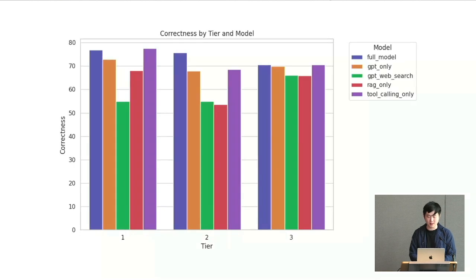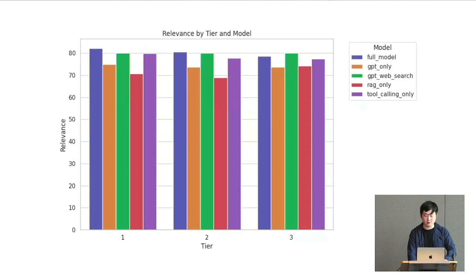And this is the correctness bar chart, showing for different tier questions what each model does. It's doing great, but some of the lighter models, like tool calling only, do well on tier 1 questions. But when the questions become very complex, the correctness ability downgrades.